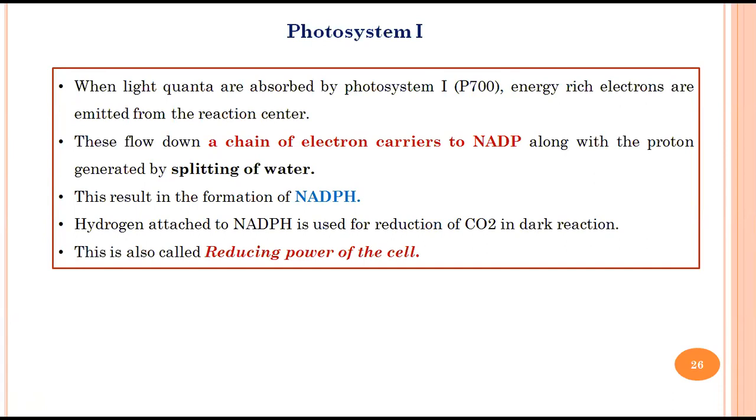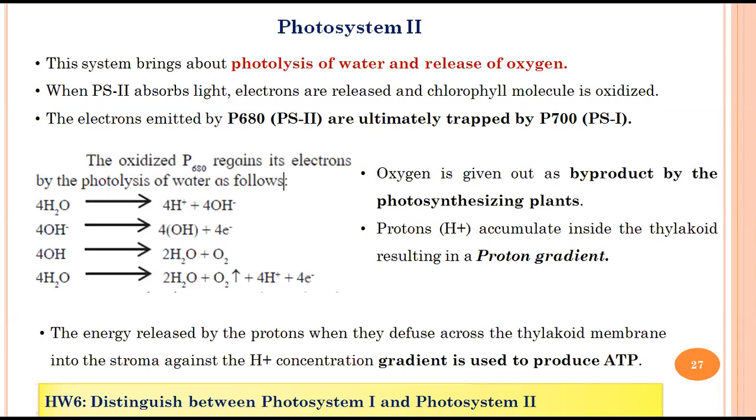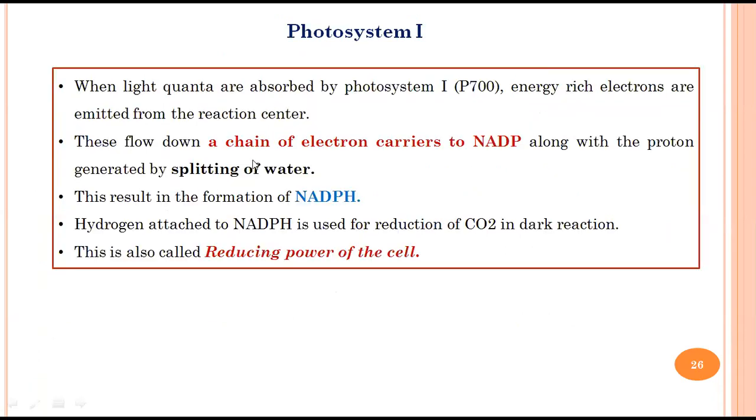Every living system works in a very systematic way. Even our system, for that sake, internally works very systematically. Behavior-wise we may do anything randomly, that's a different thing, but our in vivo system is very systematic. That's why this NADPH is called the reducing power of the cell. And when is it made? During photosystem 1, where electron transport happens. Now that is all about photosystem 1.